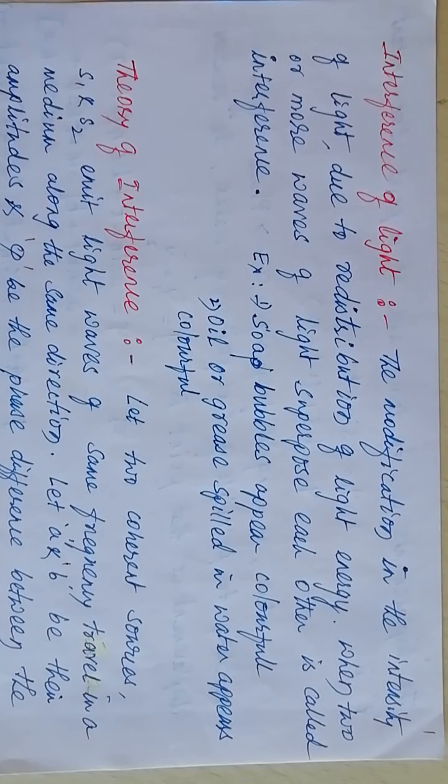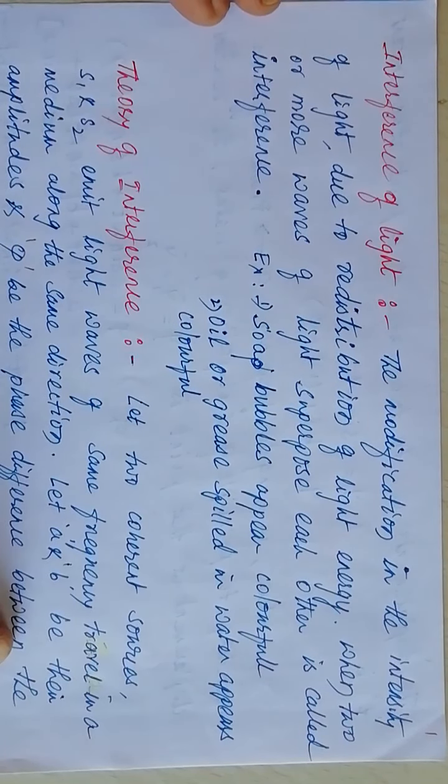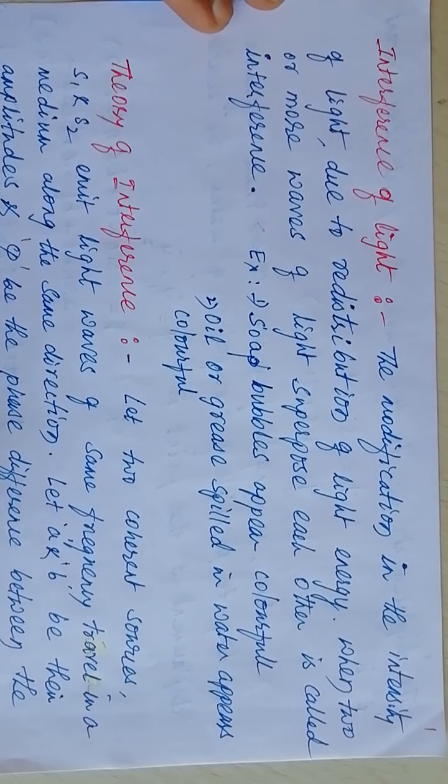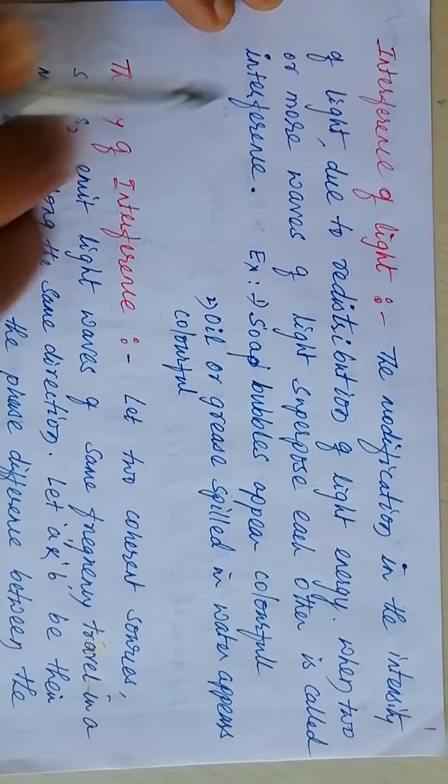Hello, good morning students. In the previous video we have discussed coherent sources and incoherent sources. The two sources are said to be coherent if the light waves emitted from the two sources have a constant phase difference between them or zero phase difference between them. So the phenomenon of interference we need to discuss. So, interference of light.